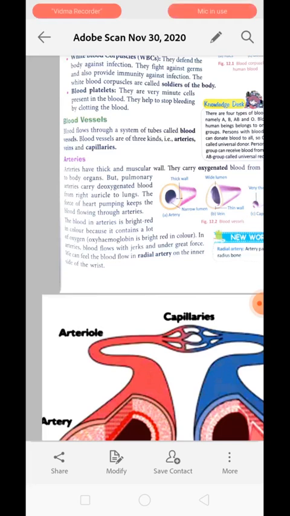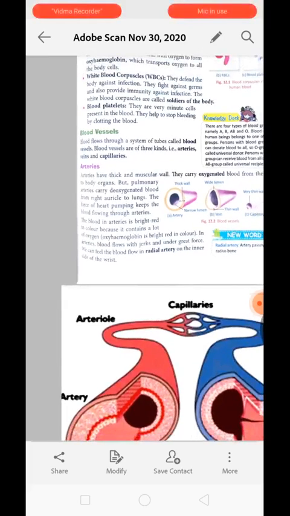Clear? The force of the heart pumping keeps the blood flowing through the artery. Because of the pumping force created by the heart, the blood always flows through these arteries. The blood in the artery is bright red because it contains lots of oxygen. In the artery, blood flows with a jerk under great force. We can feel the blood flow in the radial artery on the inner side of the wrist. Maybe you have felt the pulse. What is pulse? It is the jerking movement of the blood vessel because of the pumping movement of the heart.